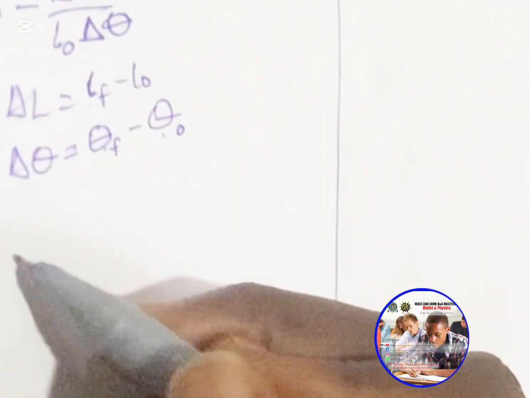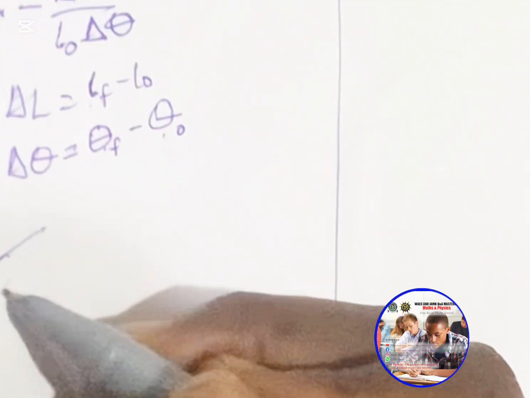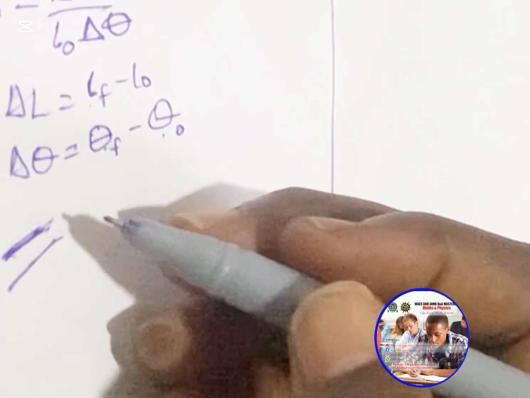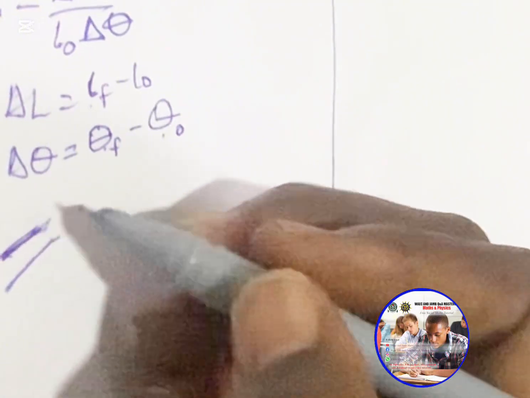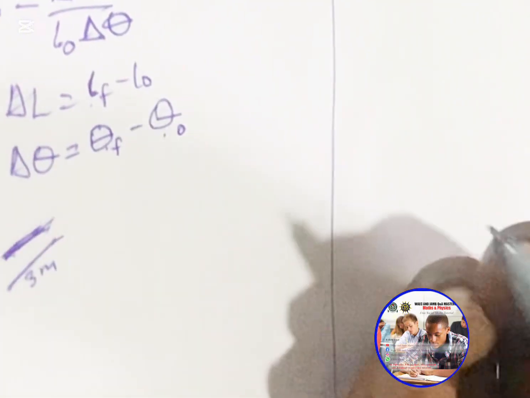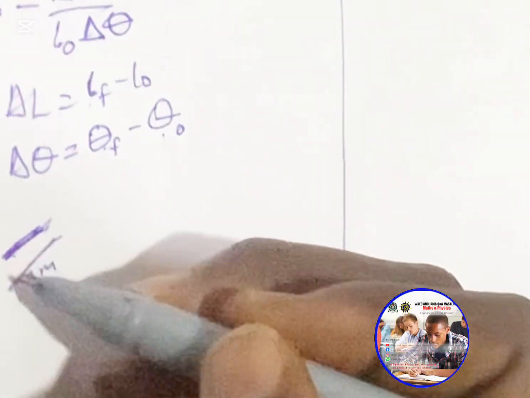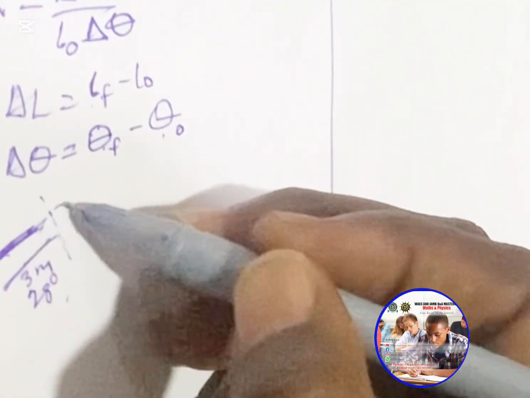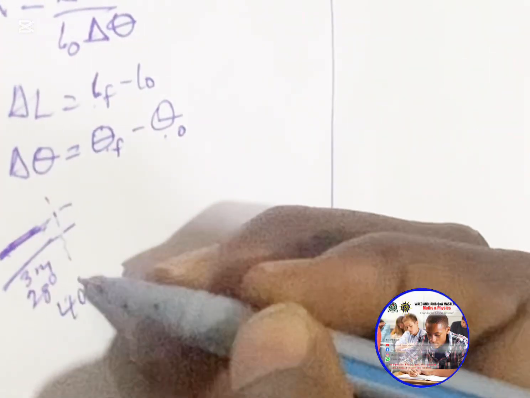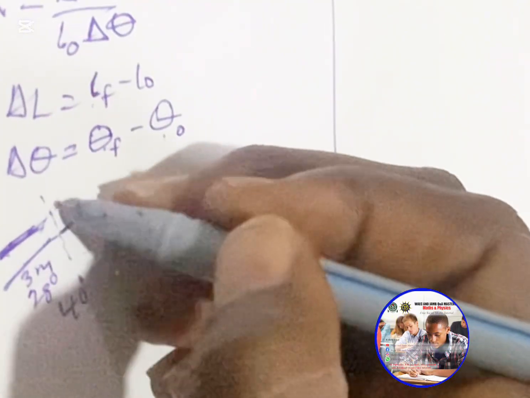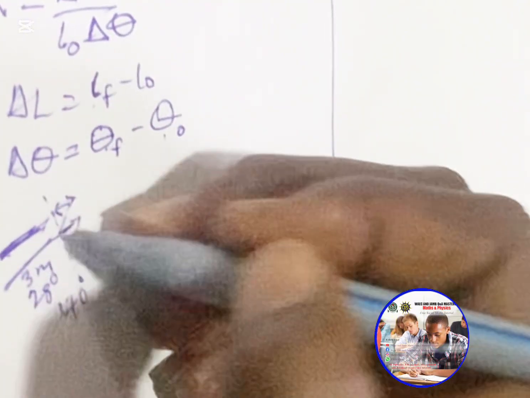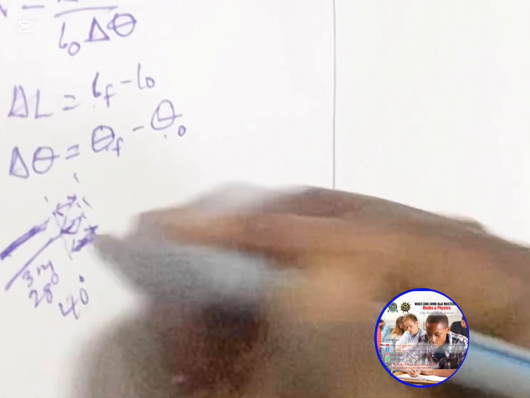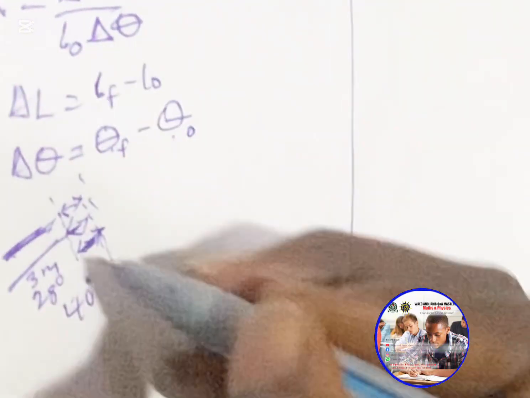What is the change in temperature? An increase in temperature. Let's assume this is the rail. When the temperature was 28 degrees Celsius, the length of this rail is 3 meters. By the time the temperature rises to 40 degrees, the length now increases a little. So this increase in length is what we want to look at. This place here is what we call the change in length.